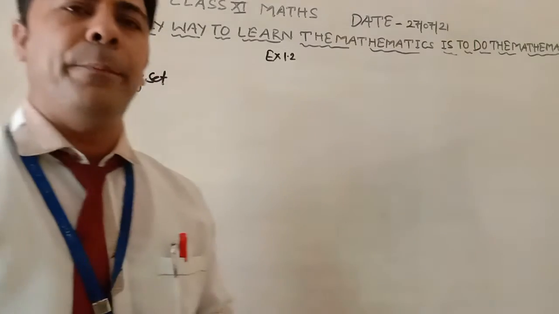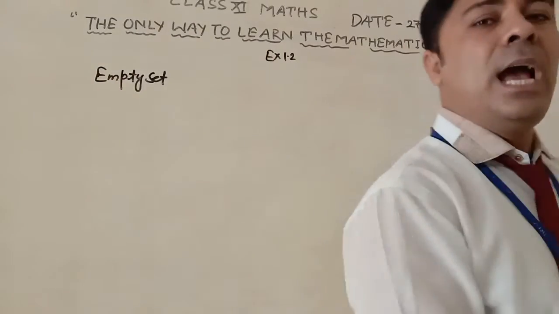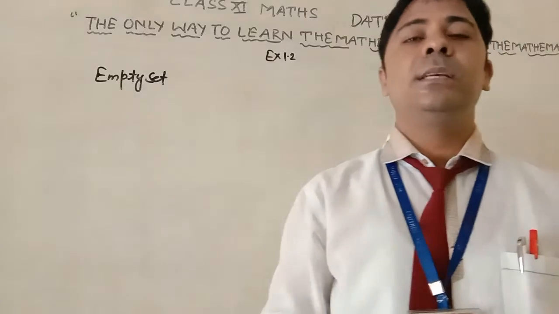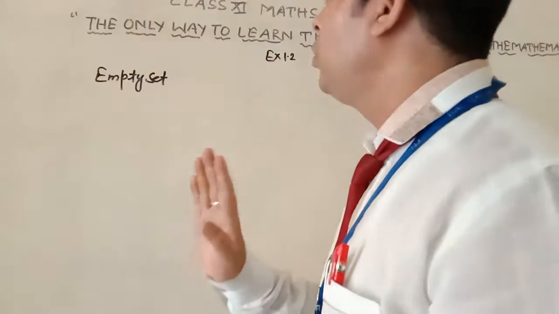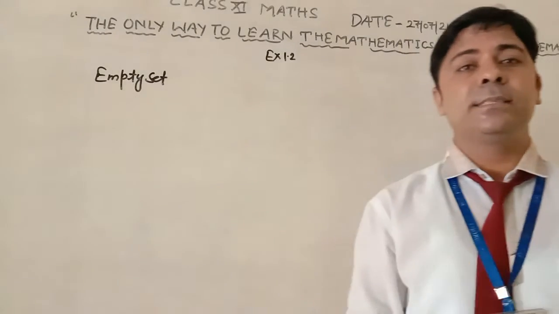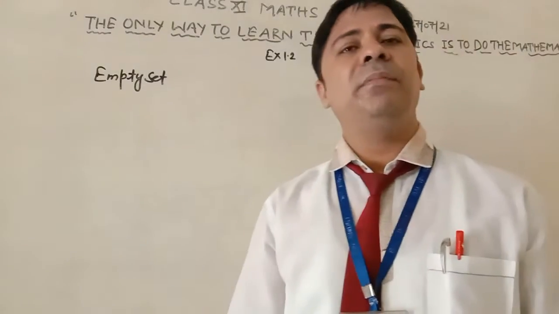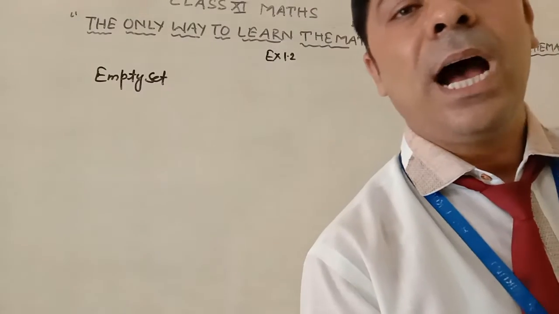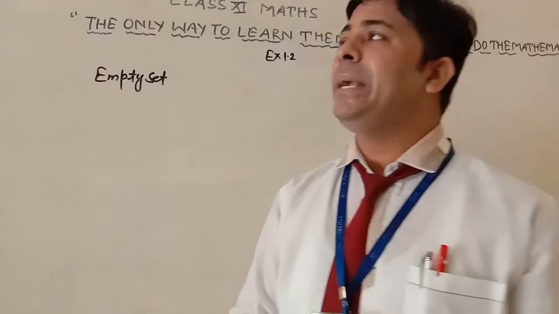What do you mean by the empty set? The set having no element is known as the empty set. This is the definition of an empty set. A set having no element is known as the empty set.